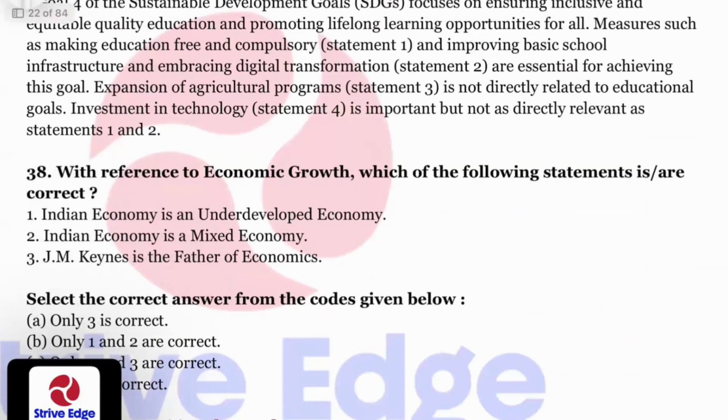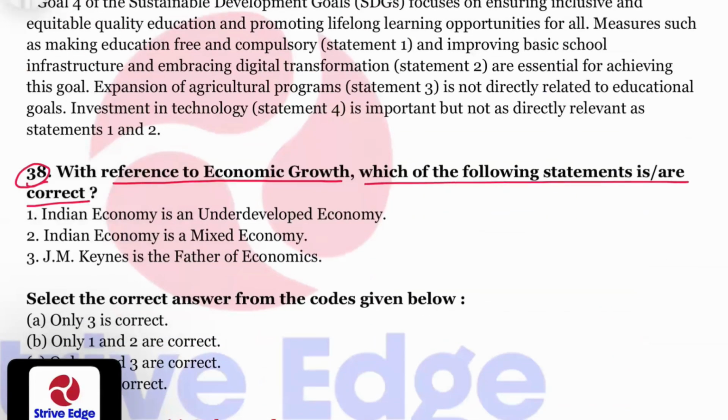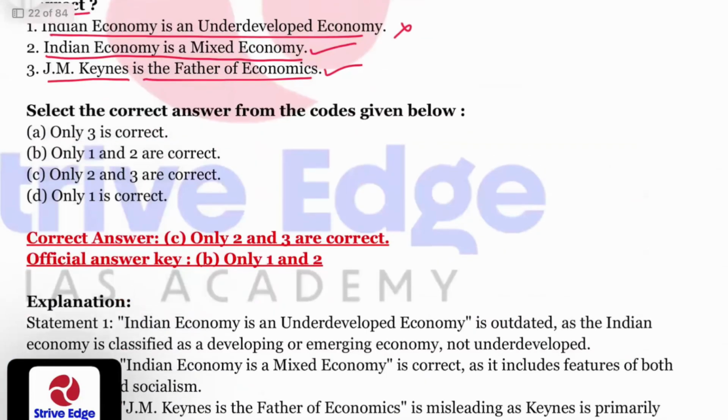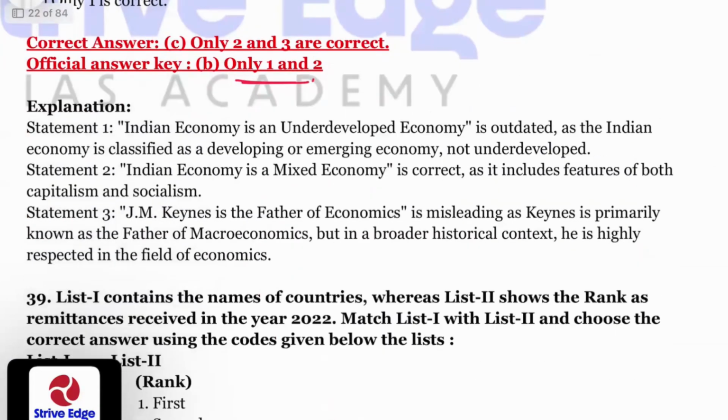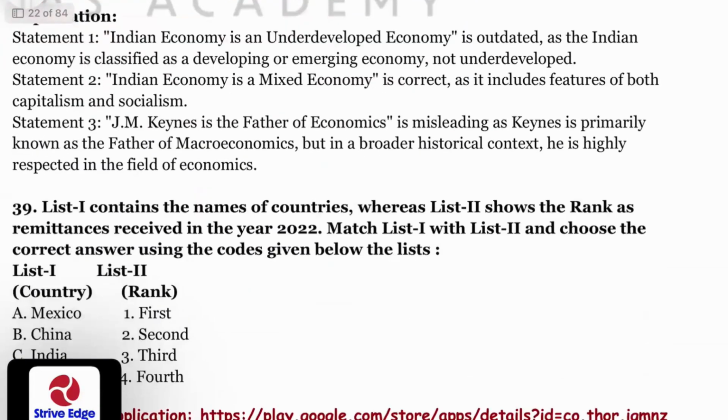It is question number 38. With reference to economic growth, which of the following statements are correct? Indian economy is an underdeveloped, most developing economy. It's the 5th largest economy in the world. Indian economy is a mixed economy. Yes. J.M. Keynes is the father of economics. Yes. So both 2 and 3 are correct, but the official answer has given only 1 and 2 as the correct answer. We need to again refer to the revised answer key for the change.